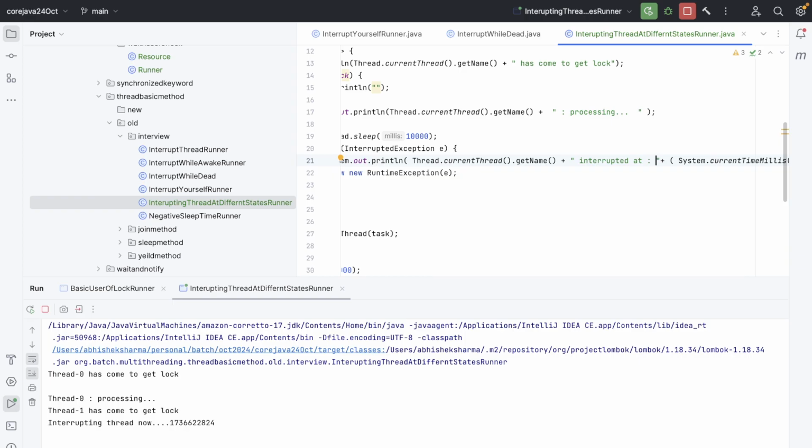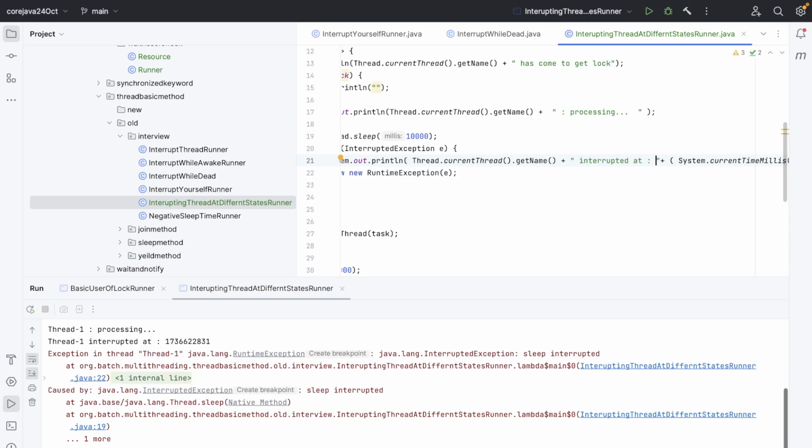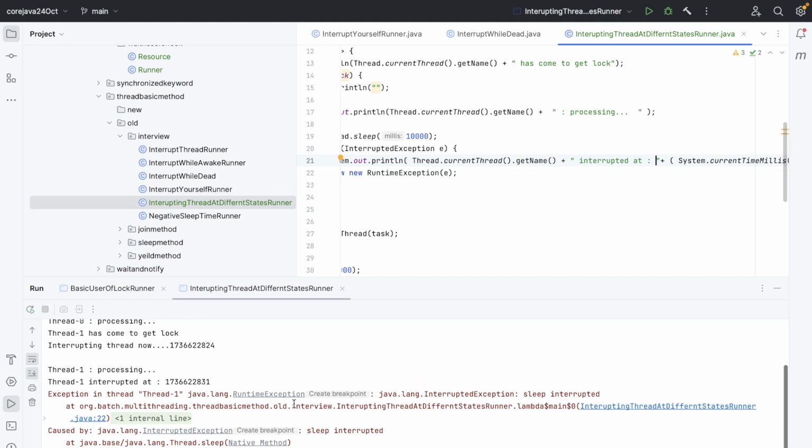Thread 1 has come to get the lock. Interrupting thread at this number. Okay, after dividing by 1000 also, no worries. So the timing I wanted to interrupt is this, and it is interrupted at this. Difference in the timing is visible.